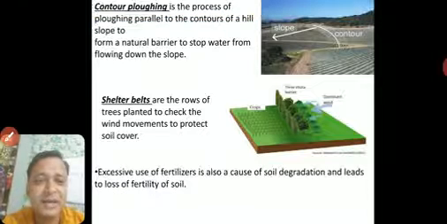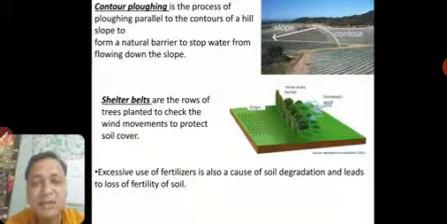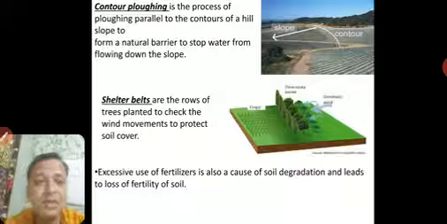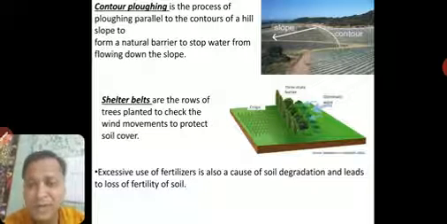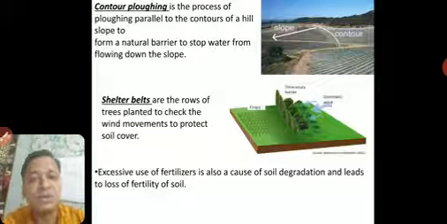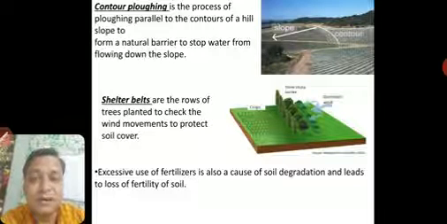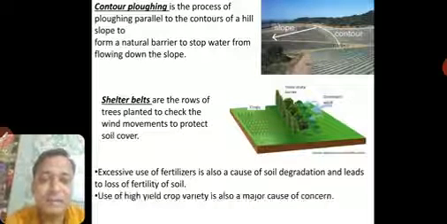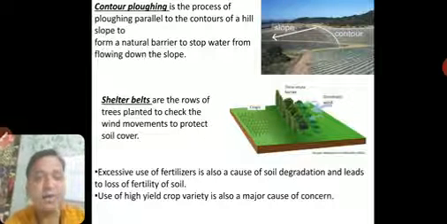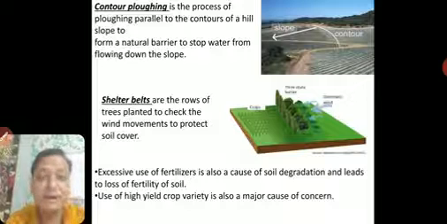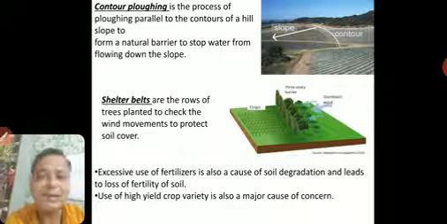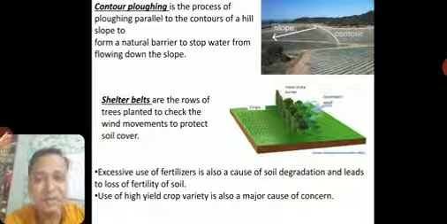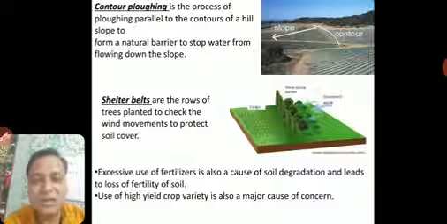Then excessive use of fertilizers is also a cause of soil degradation and leads to loss of soil fertility. So we have to use fertilizers carefully, judiciously. If required, we should use them in small quantities, or we should use our own natural manure and all these things rather than chemical fertilizers. Then use of high yield variety crops is a major concern, because high yield crop varieties require chemical fertilizers. So you should go for organic farming, where organic manure is used, so that soil degradation will not be there. So these are the methods of conservation of soil.